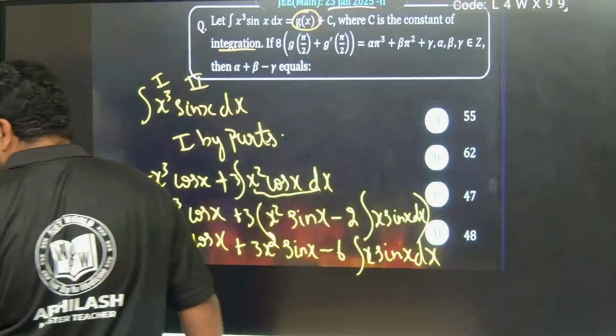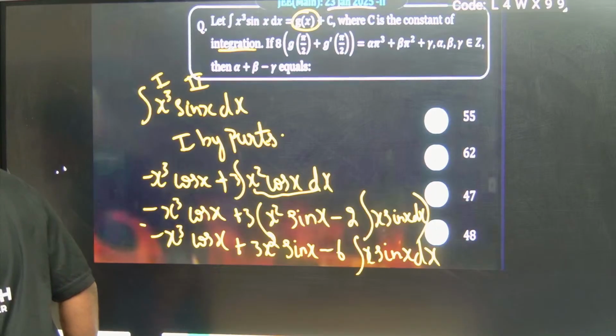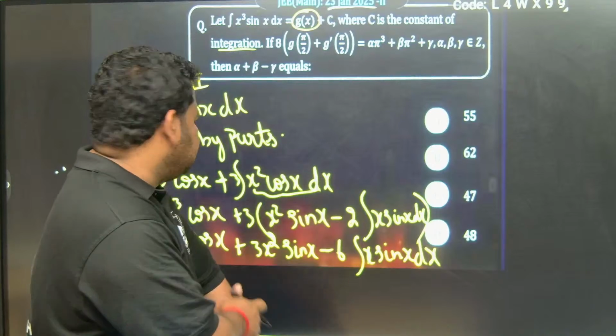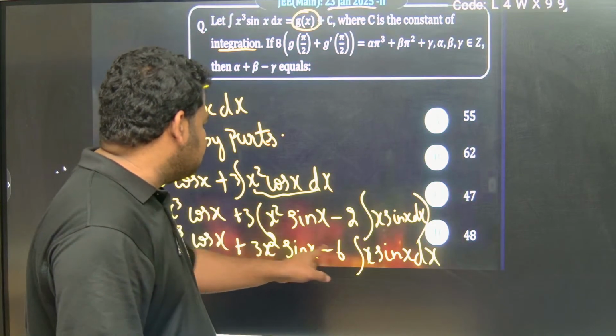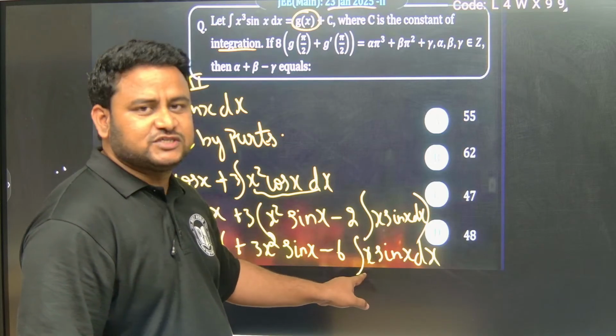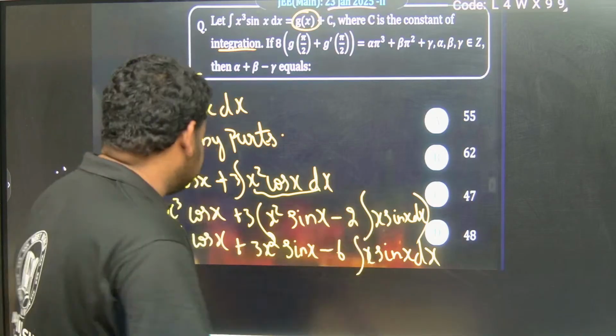Is x cube the exponential? Yes, that is correct, x cube is the first function. Minus 3 into 2 is minus 6, so this is the integral of x sin x dx. The first function is x, the second function is sin x. Again I have to apply integration by parts, so I copy this as it is.